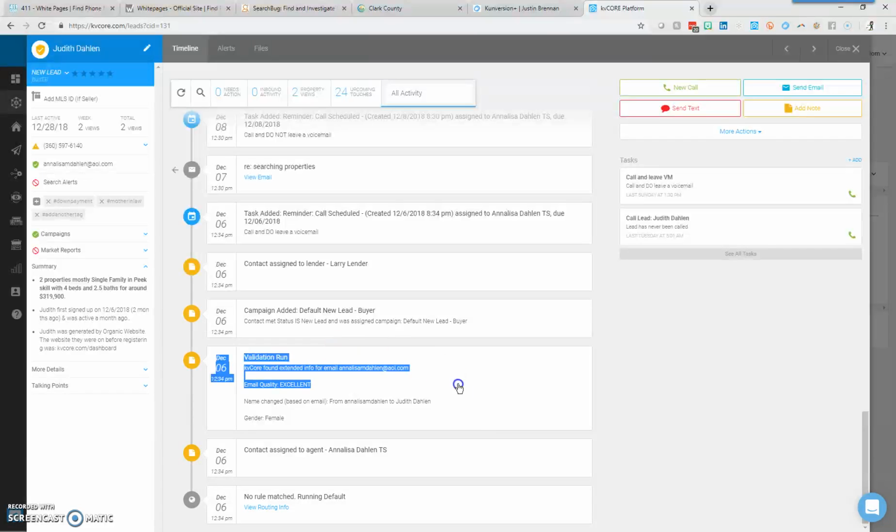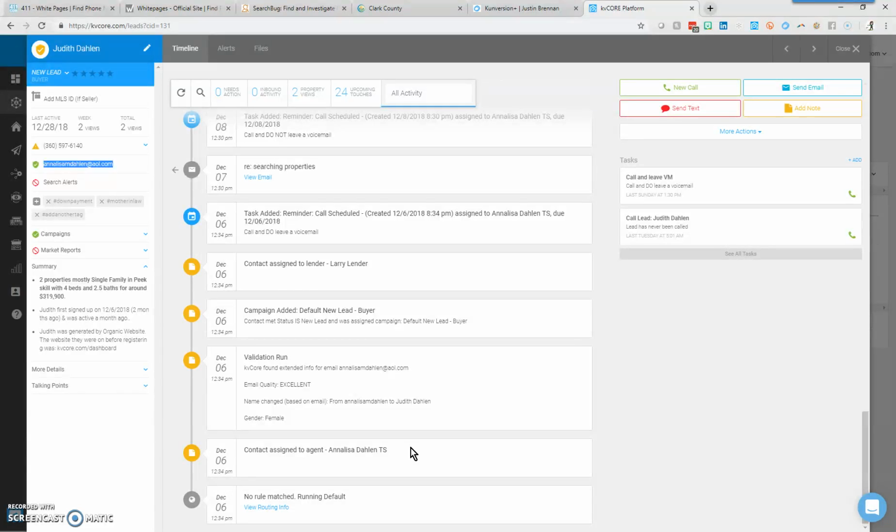So we can see here, December 6th, data validation run, and the quality came back excellent on the email. And then they changed the name automatically from my name to my mother's because I put in her information when I added this test account. But basically, you can see this information here. And sometimes if the email address they sign up with has privacy settings where you can search them online and they're searchable online, you may find additional methods of contact within these notes that may connect to Facebook, LinkedIn, Google, what have you.